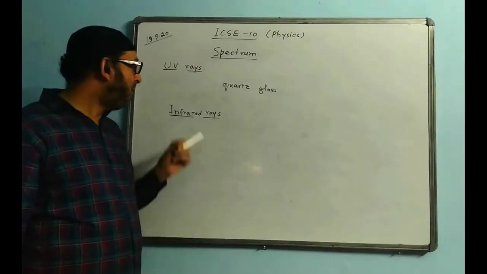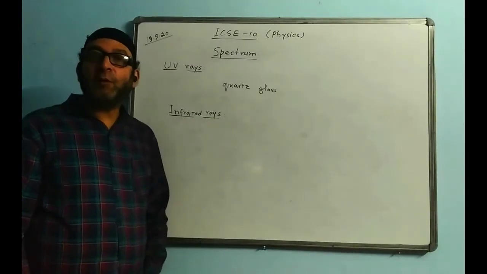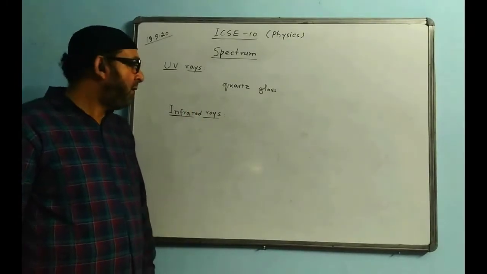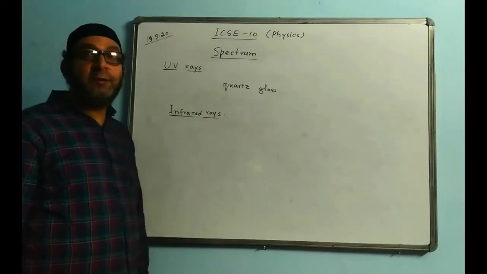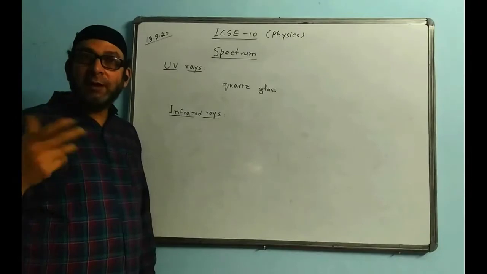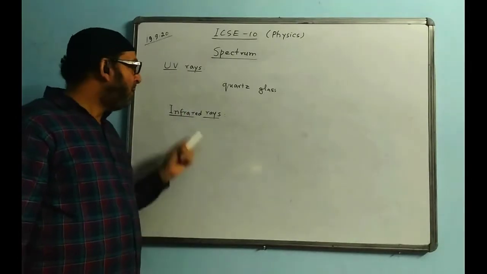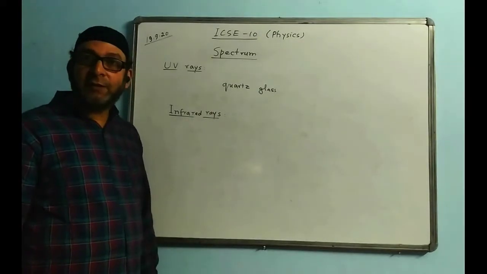Infrared rays are identified by their heating property, and UV is identified by its chemical property, chemical reaction. Even photosynthesis takes place in the presence of UV rays. In organic chemistry, you will learn some reactions take place in the presence of UV rays only. Infrared rays are mainly the heating ones. They cause a heating effect.